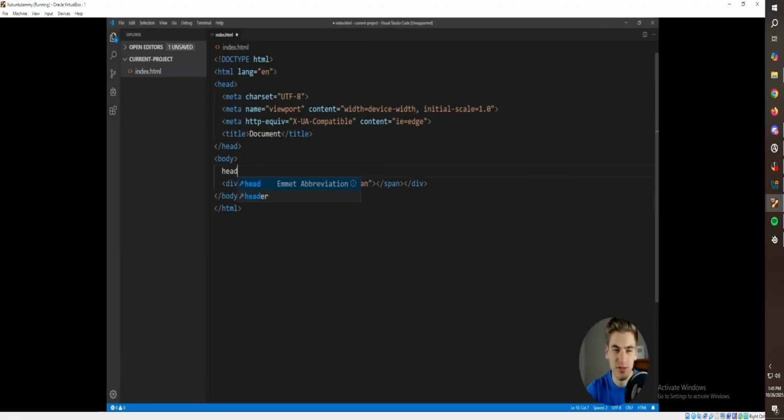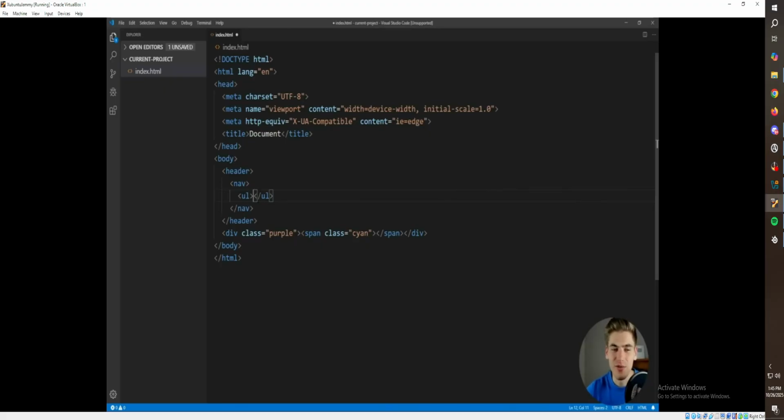You can put stuff inside of stuff. We can do all kinds of stuff. For example, we want a header, and inside that header, we want to have a nav. Inside that nav, we want a UL. And now, if we hit enter on this, it's going to generate us a header with the nav being the child of it, and the UL being the child of the nav. That's really powerful. It's really cool.